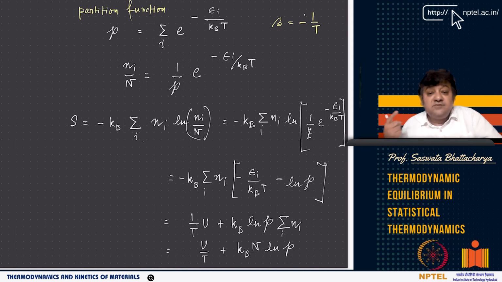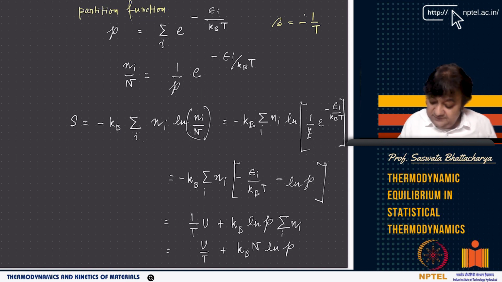Right, now since I know beta, I can also find out, we know alpha, right? We also know the partition function in terms of the energy levels, the discrete energy levels or discrete energies that the particles can occupy. It can occupy different types of energy levels like epsilon 0, epsilon 1, epsilon 2, and so on and so forth. These are discrete energy levels that the system of particles can occupy. So I will show you how it is connected to the ensemble definition in statistical mechanics.